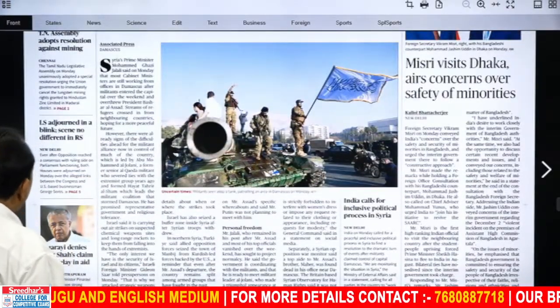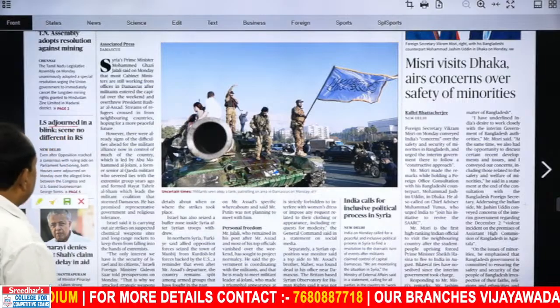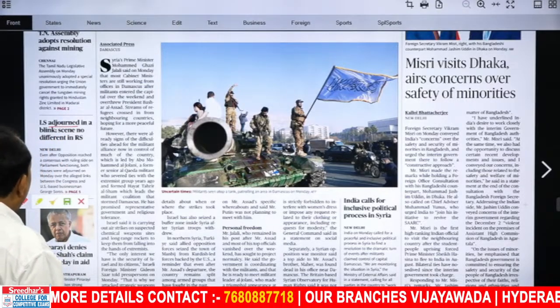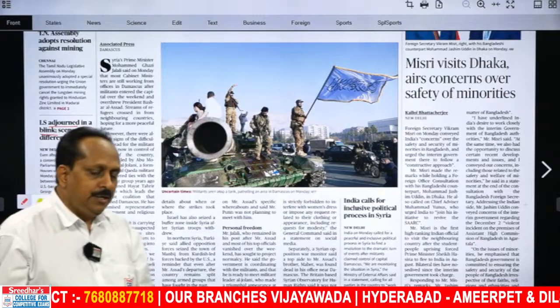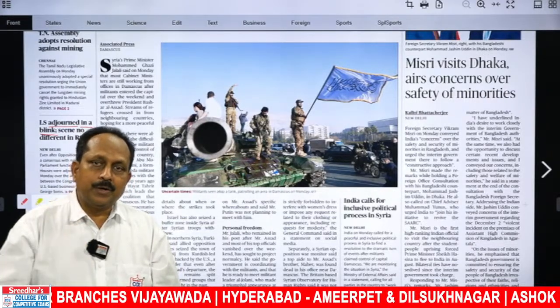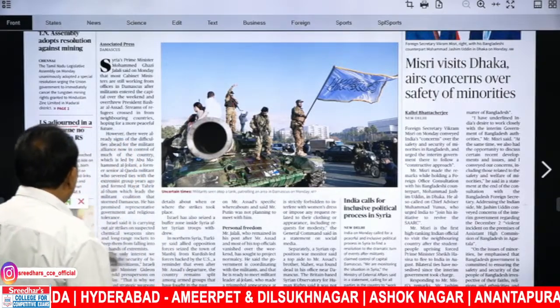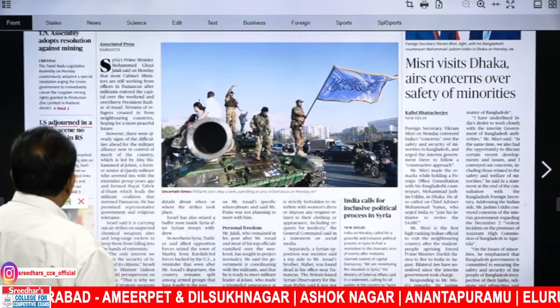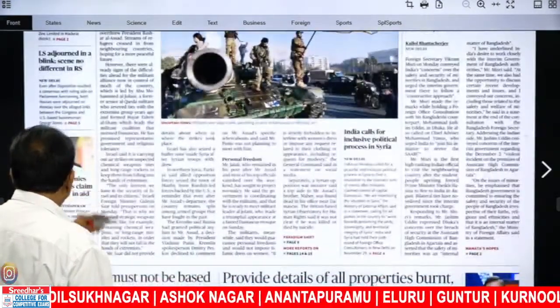Lok Sabha adjourned. Adjourn means temporarily cancel, postpone, in a blink. We have an important phrase here. In a blink means within no time. Blink, close and open eyes. In a blink means within no time. That is the meaning, an important expression. Seen no different in Rajya Sabha. Same thing happened there also.